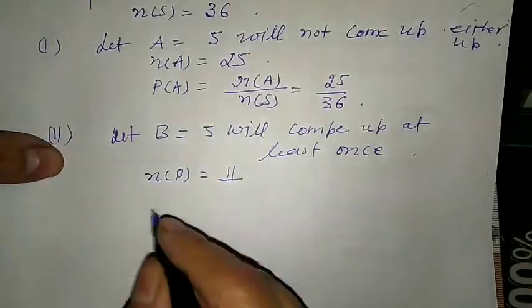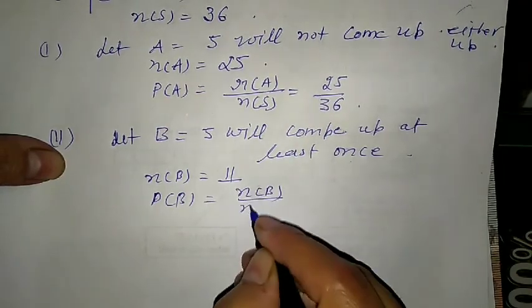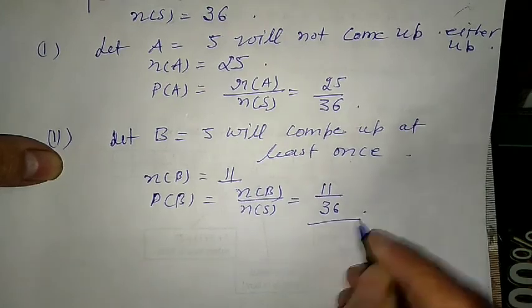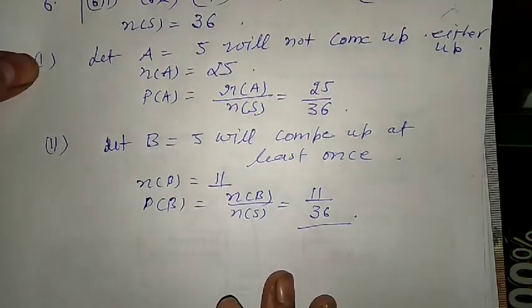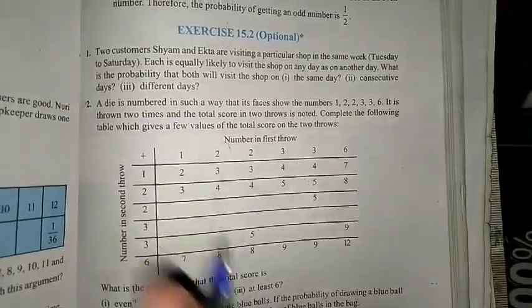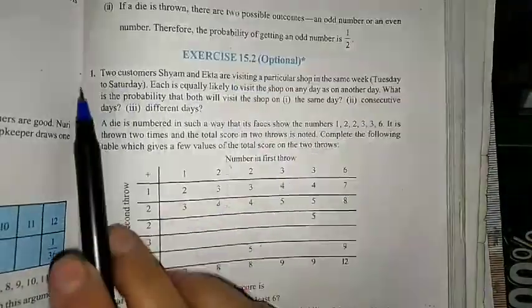So probability of B is equal to number of B upon number of S, that is 11 upon 36. So this is the answer here. Now we are taking some questions from the optional exercise, so you can do the remaining questions yourself. 15.2, the first question is here.